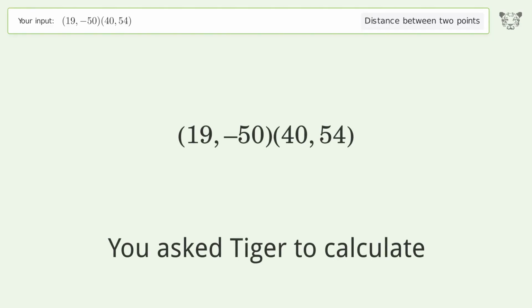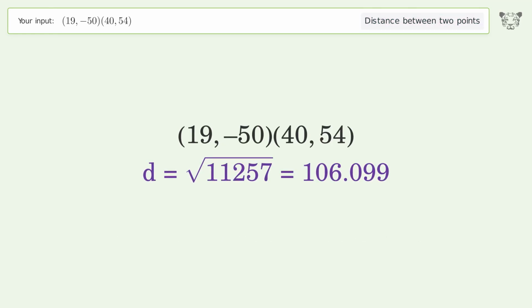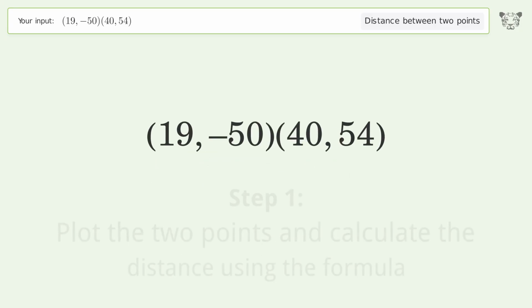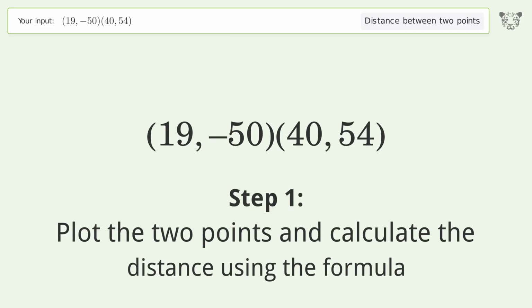You ask Tiger to calculate. This deals with the distance between 2 points. The distance between the 2 points is the square root of 11,257 or 106.099. Let's solve it step by step. Plot the 2 points and calculate the distance using the formula.